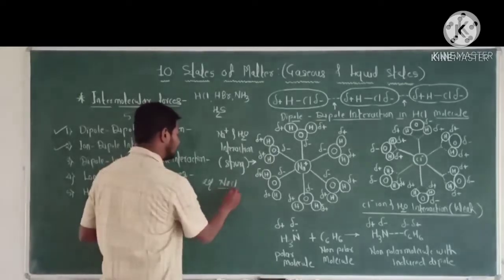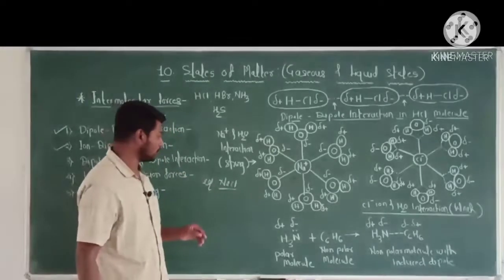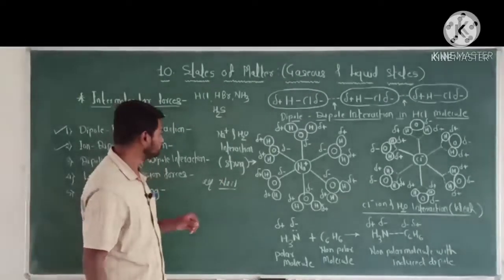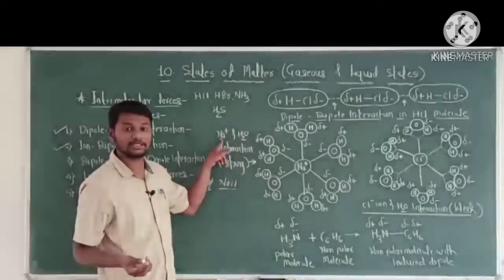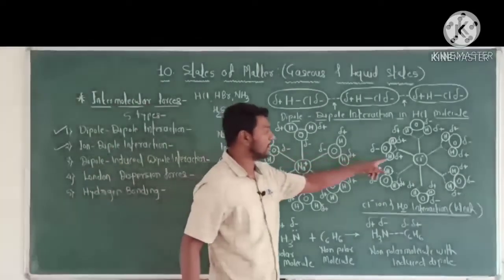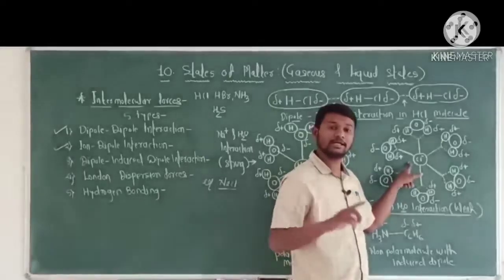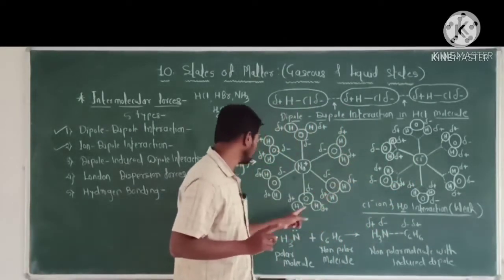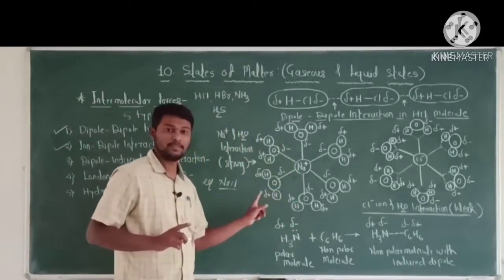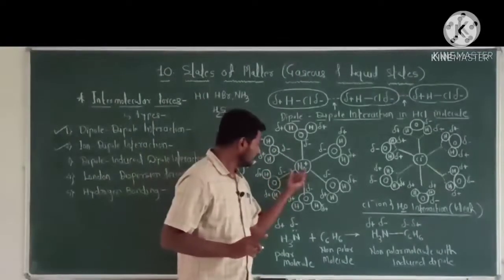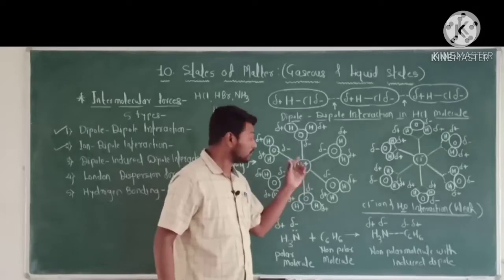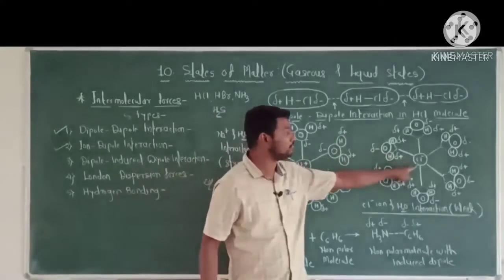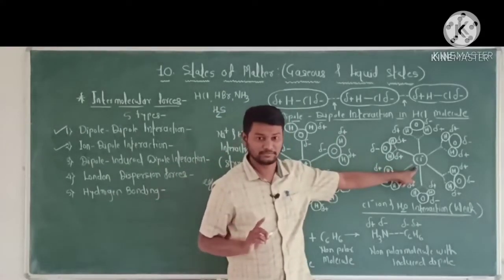That is, it contains NaCl and water. Now NaCl contains Na plus ion, that is cation, and Cl minus ion, that is anion. These ions interact with the polar molecule, that is water. Now here this cation, that is Na plus ion, has a smaller size as compared to this anion, that is Cl minus ion.